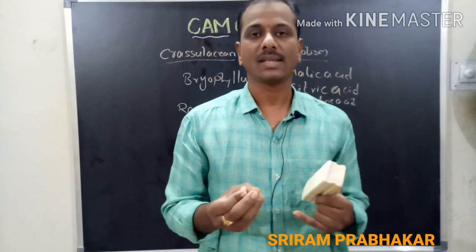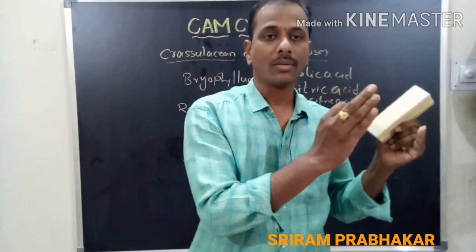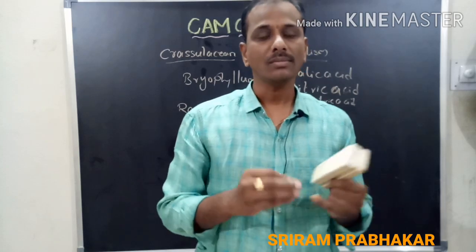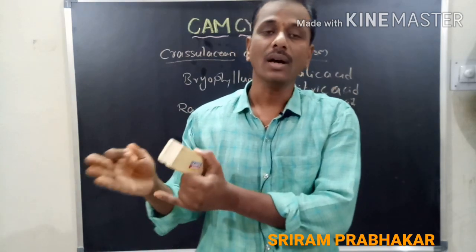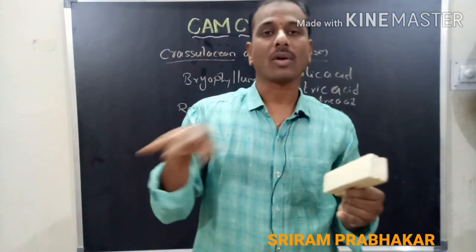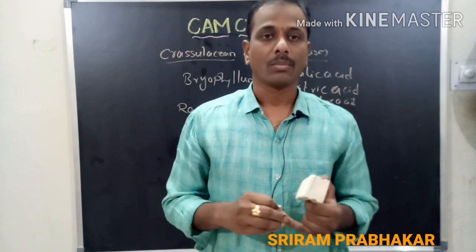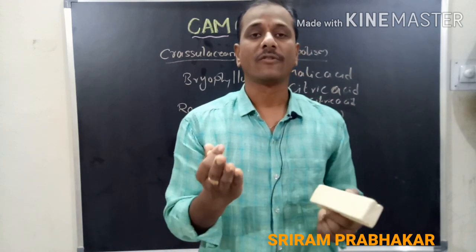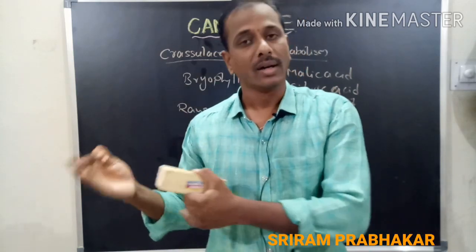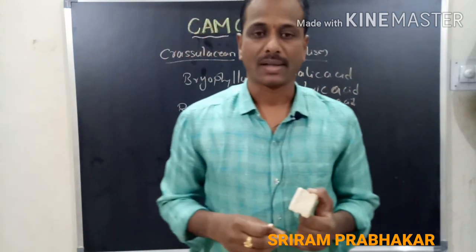But the difference is that in C4, one part takes place in the mesophyll tissue and the remaining part in the bundle sheath cells. Here the complete process takes place in a single mesophyll cell. Half of the process takes place in night time, half in the daytime. This is the difference between C4 and CAM plants.